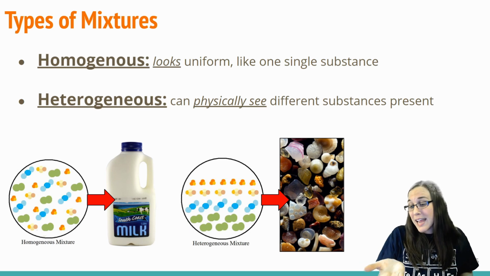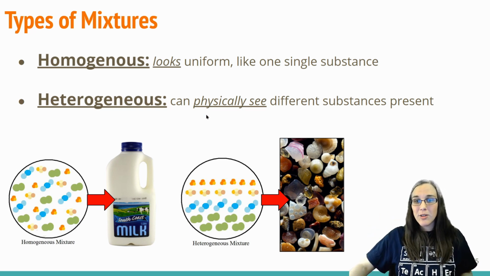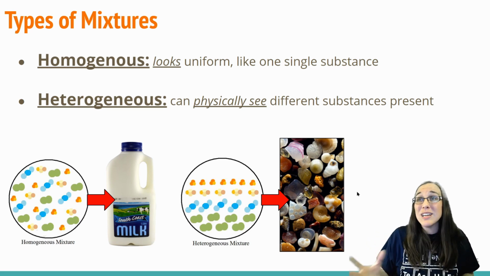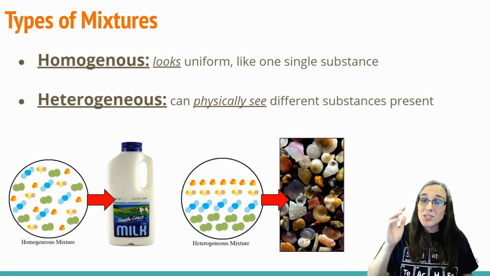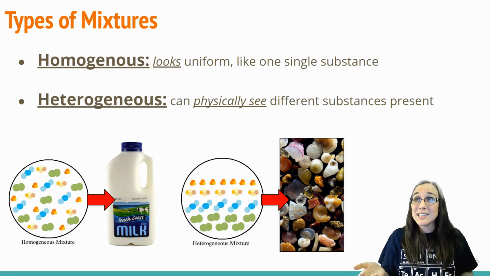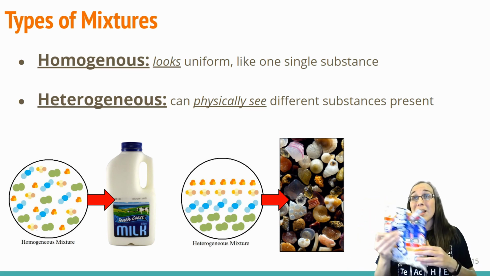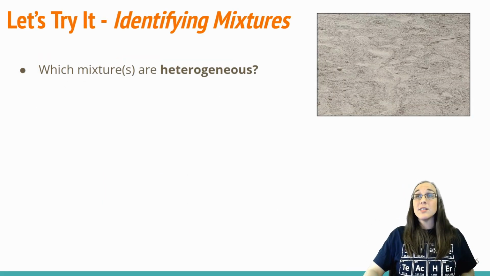If you ever hold sand in your hand, you know, hey, there's a lot of different colors, there's a lot of different shapes. And in fact, if you zoom in on it with a microscope, you get this really beautiful image of what sand is up close. And it's actually very different from each other. A heterogeneous mixture is when you can actually see the different substances present. Going back to the example that I had before with my marshmallows and my gummy bears, that would be a heterogeneous mixture as well.